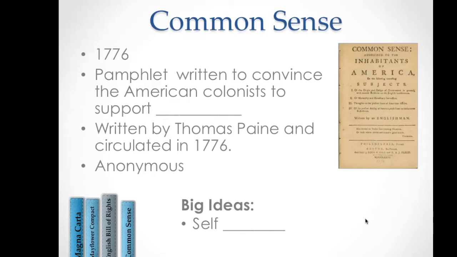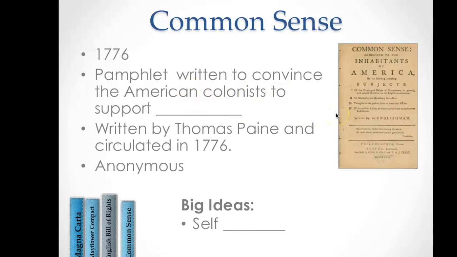All right, Common Sense was written in 1776, and this was a pamphlet to convince the American colonists to support independence. So he's convincing people, hey, the king's taking advantage of us.